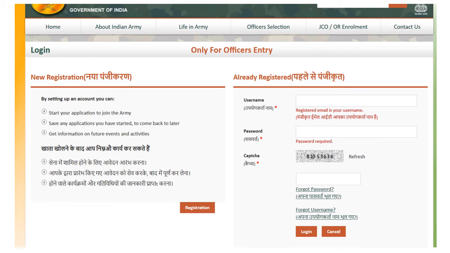If you have already joined the Indian Army or you have already given an SSB interview, then you are already registered. You can log in directly with username, password and this captcha, fill it there and click the login option. If you are a new registration, that is, first time to Join Indian Army, then click on the registration link.